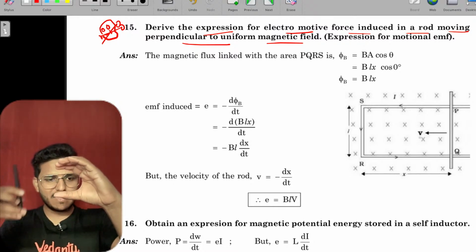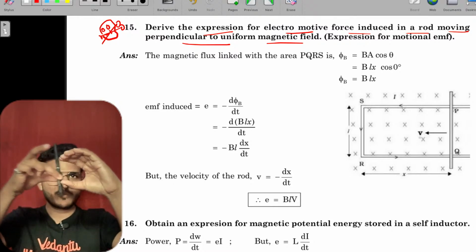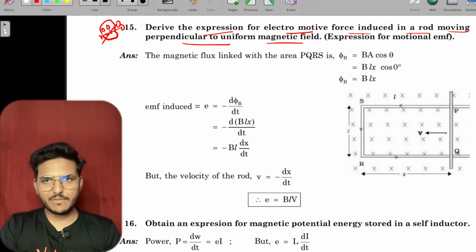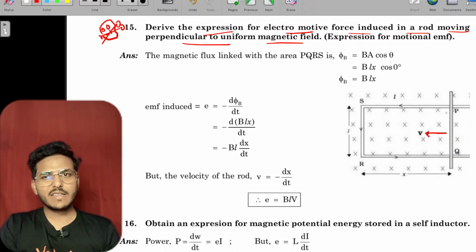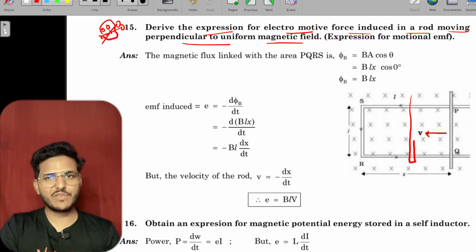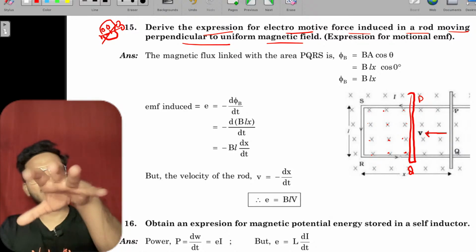If this arm moves towards SR, then the loop becomes smaller. If PQ is here, then there are 12 field lines inside.